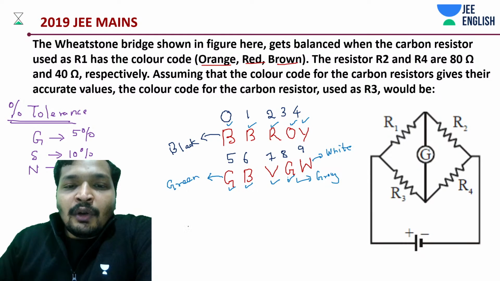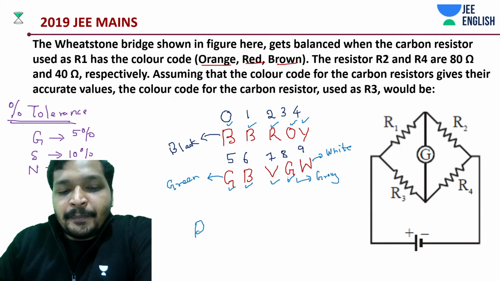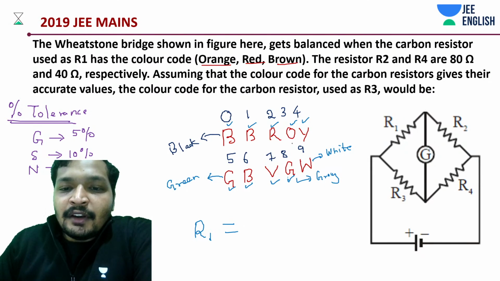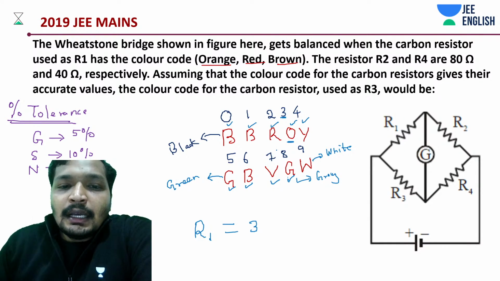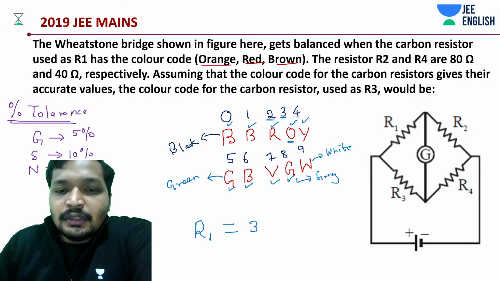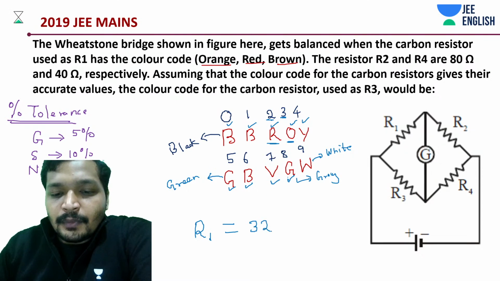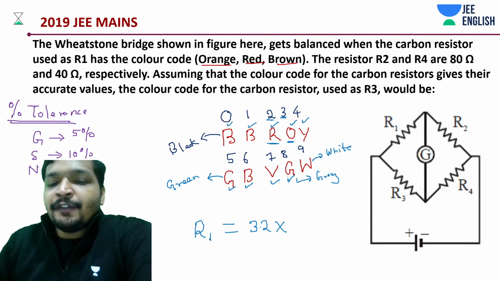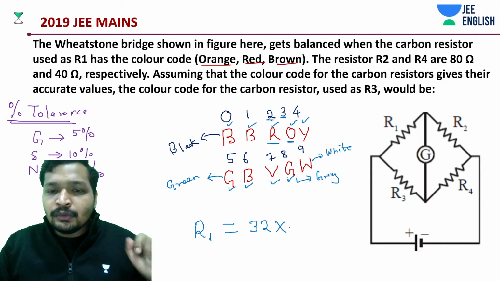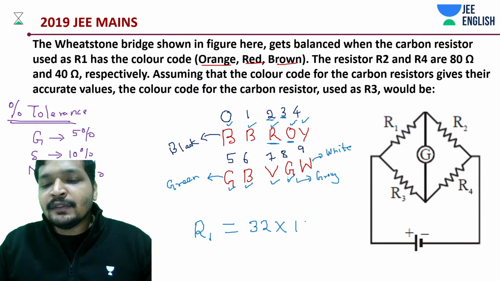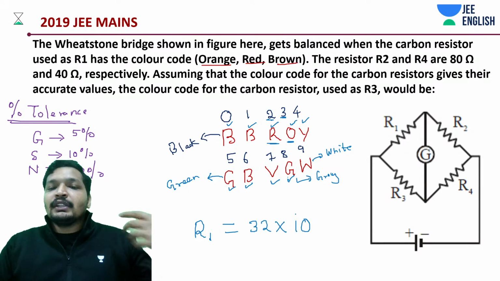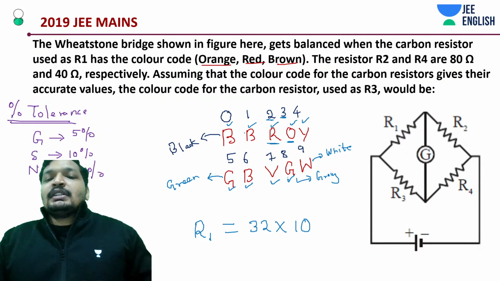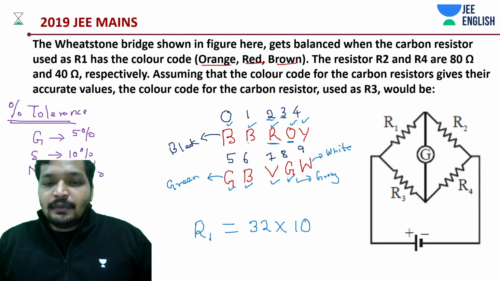So that's it. Now, how do we write down the value of R1? R1 value is how much? First, we have an orange, 3, and then we have a red, 2. First two are digits, D1, D2. And the next one is a multiplier, which is going to be 10 to the power D3, or you can say 10 to the power of X. And what is that X value? That is 1. In this case, it's brown.